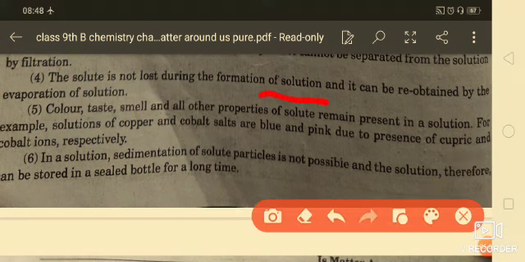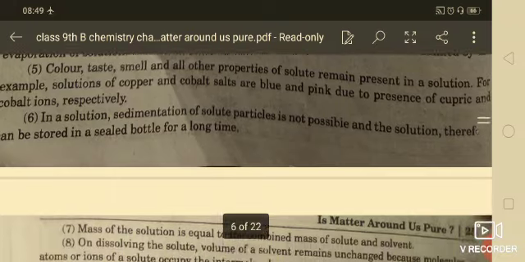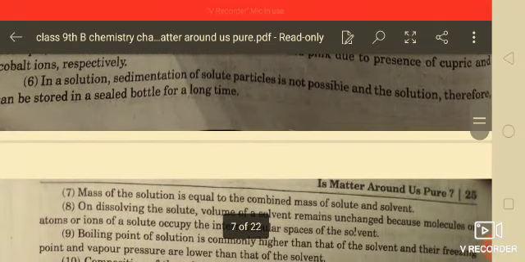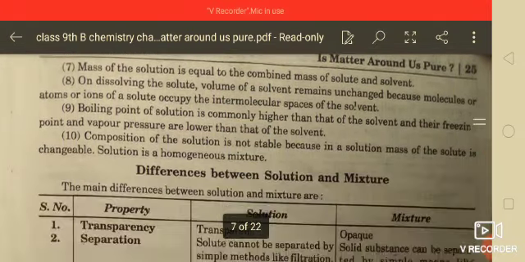Okay, and it can be obtained by the evaporation of solution. Now color, taste, and smell are the other properties of solute that remain present in a solution. For example, solutions of copper and cobalt salts are blue and pink due to the presence of cupric and cobalt ions respectively. So these are the properties.